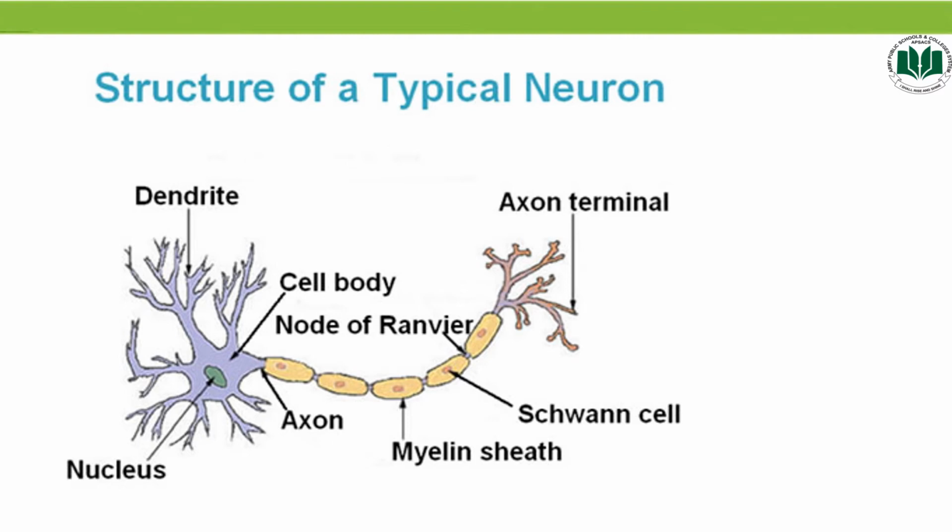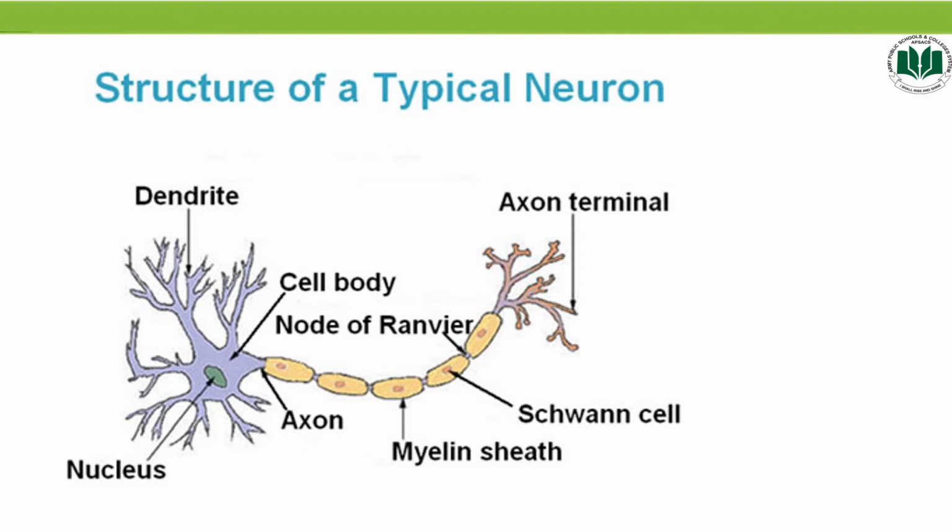The axons of some neurons are covered by myelin sheath. Basically, it is a fatty material that wraps around the axon to form the sheath. It basically acts as an insulator to minimize the dissipation of the electrical signal as it travels down the axon.